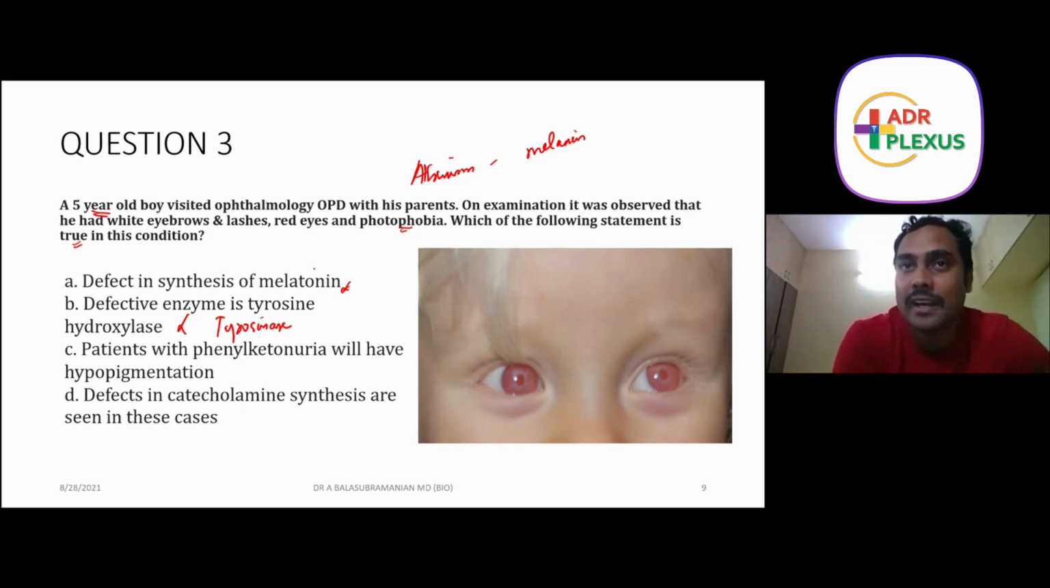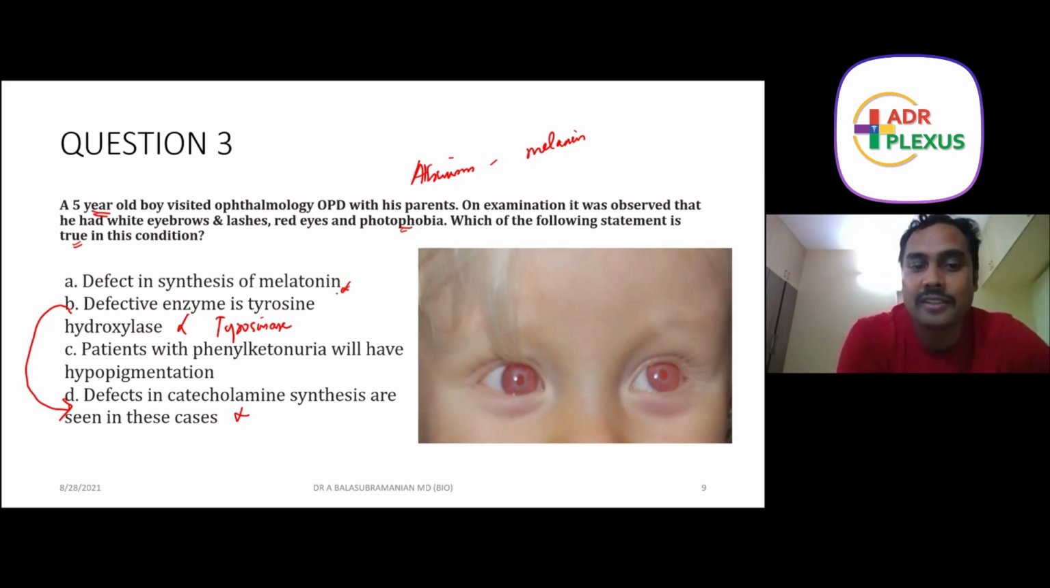Tyrosinase is an enzyme in the pathway of dopamine, melanochrome, everything, so it is going to give rise to melanin. Tyrosine hydroxylase is a different enzyme. If you know this point, it will also save you on the fourth option. The same tyrosine hydroxylase is located in the adrenal medulla, where catecholamine synthesis is happening. So in a tyrosine hydroxylase problem, adrenal catecholamine synthesis is decreased. If this option is wrong, then that one is also wrong. Tyrosinase has no problem with the adrenal medulla or catecholamines. It is located only in the skin, whereas tyrosine hydroxylase is located in the adrenal medulla.